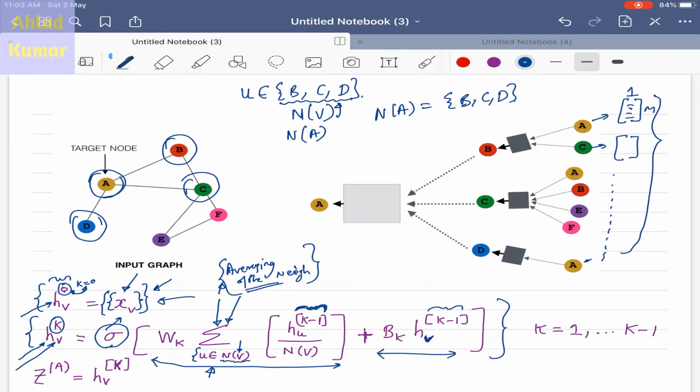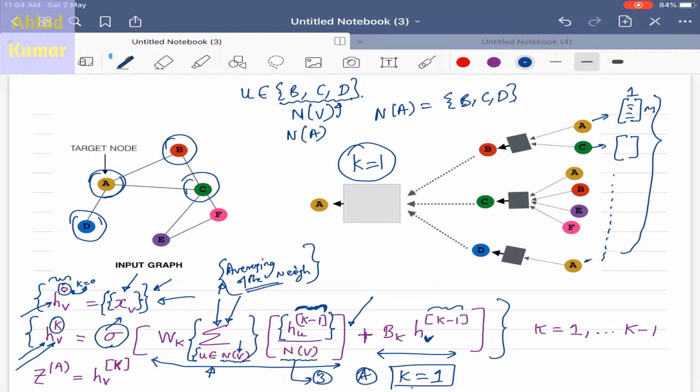What we are doing in this equation is averaging first by using this summation operator and normalizing the activations of these neighborhoods with the value of NV. The NV value here will be 3 in case of node A at layer 1. So we are focusing at this layer K equal to 1, and that's why the neighborhood information NV will be 3.